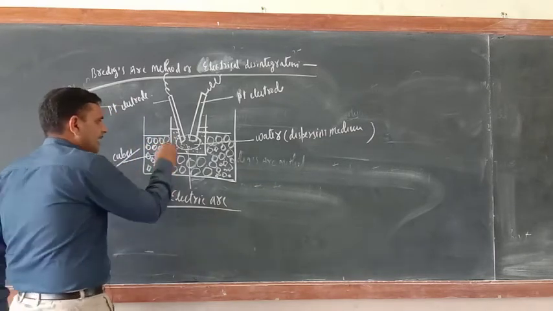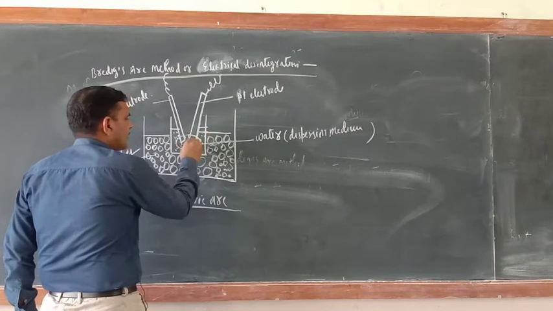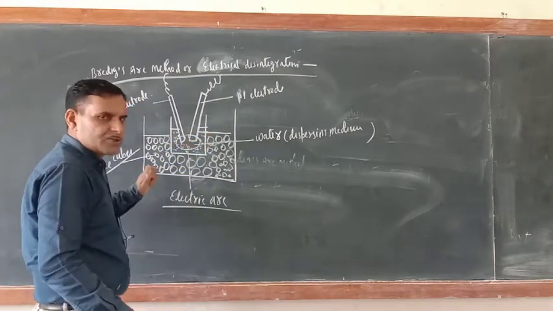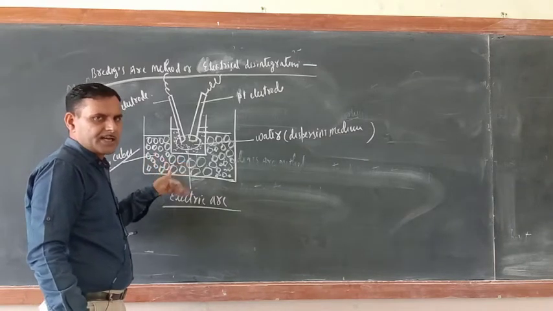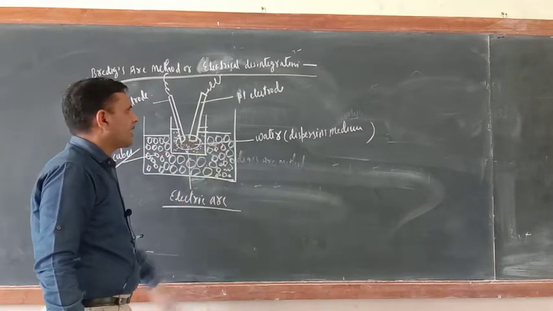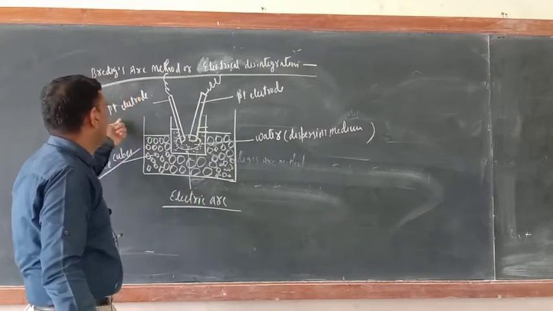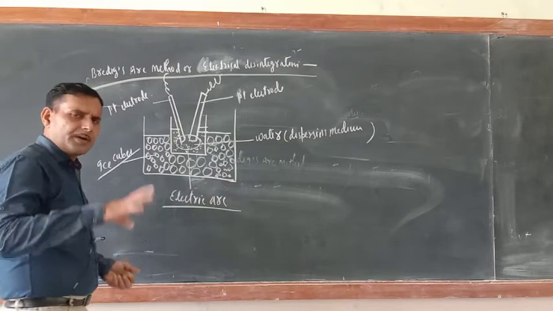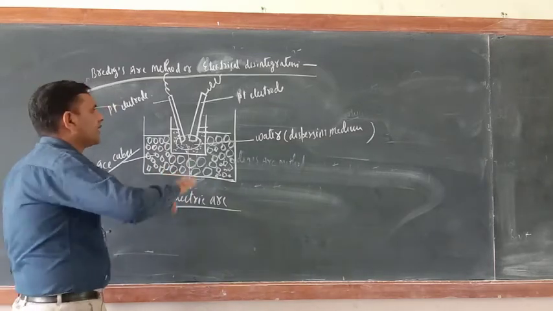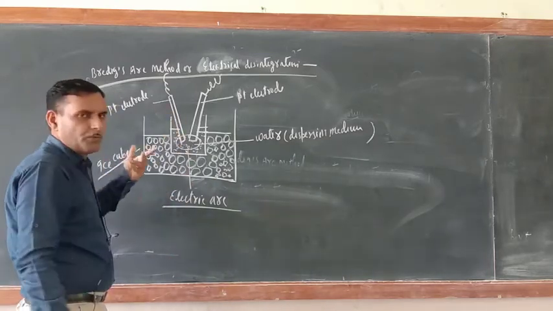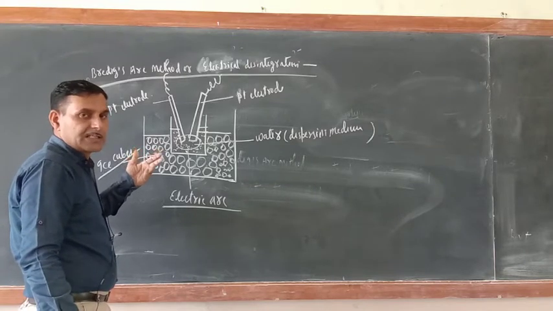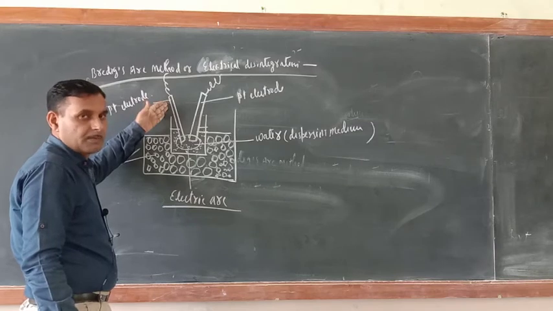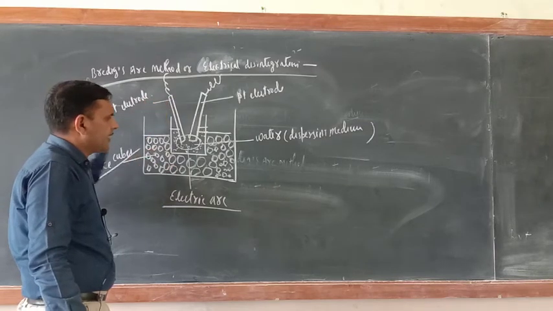And now this metal will dissolve in the water, and slowly the concentration will increase, and the colloidal solution of platinum metal is ready. Now it doesn't mean that you have to take platinum only. If you want to prepare the colloidal solution of gold, you should take gold electrodes here. So in this way it is very easy.